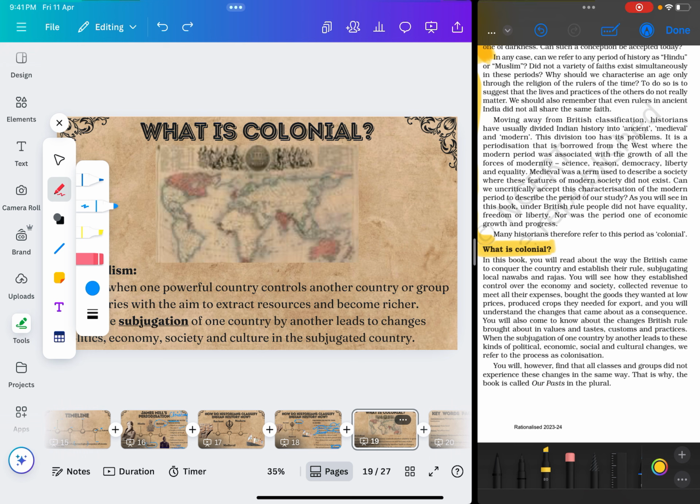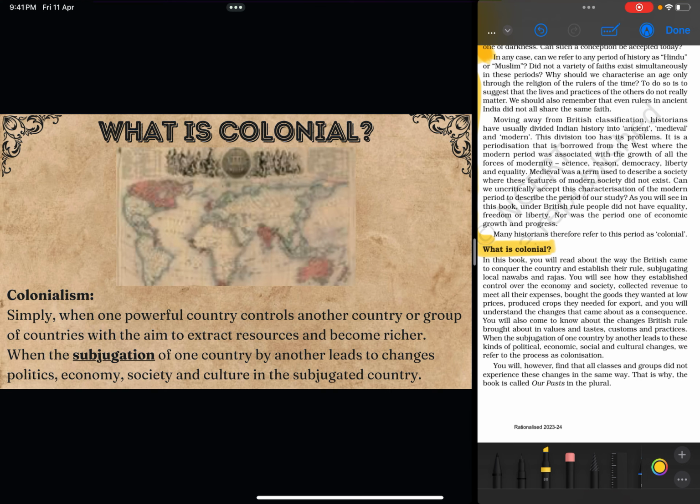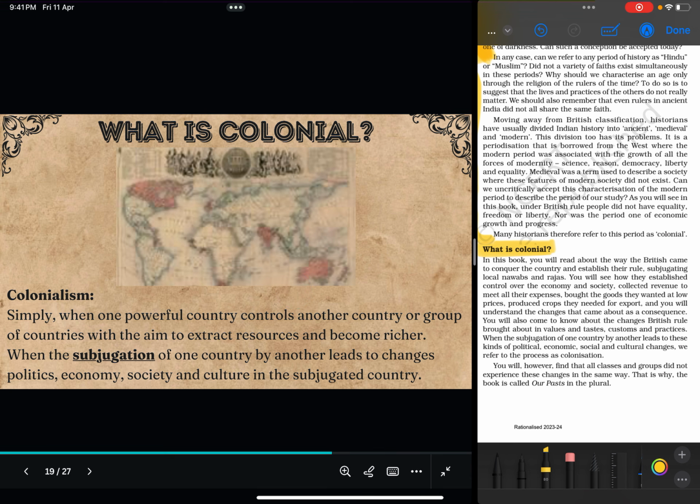But if you look at this map, you'll see one thing: this is a map of the territories under the British Empire, areas that were controlled by the British.